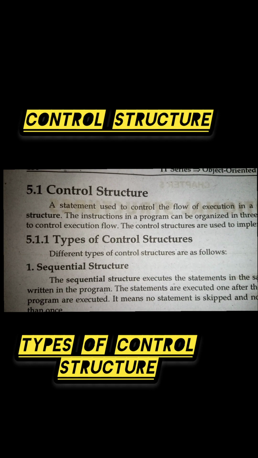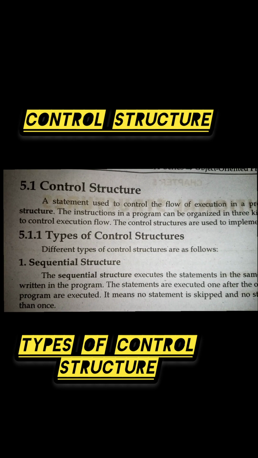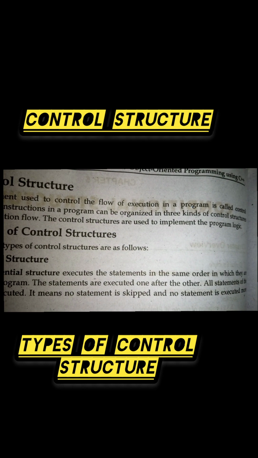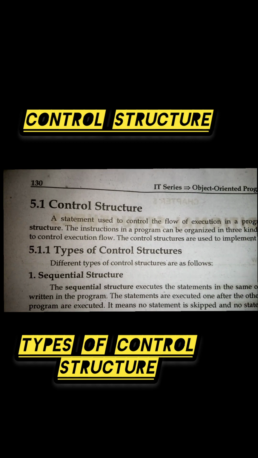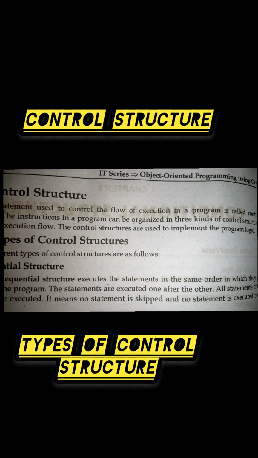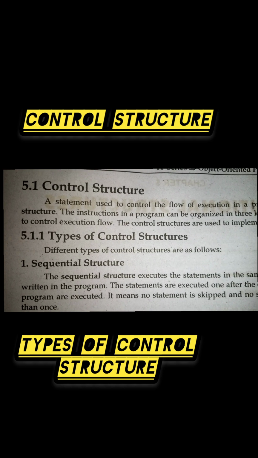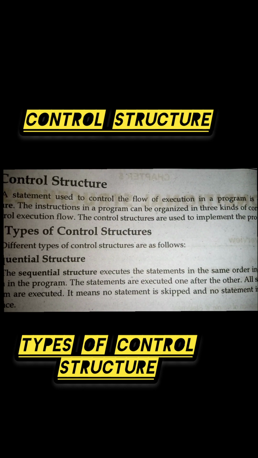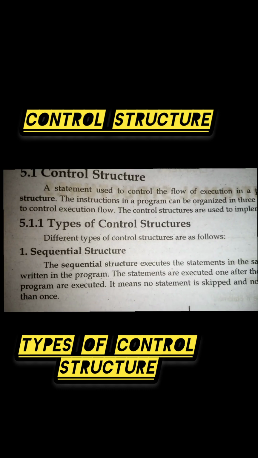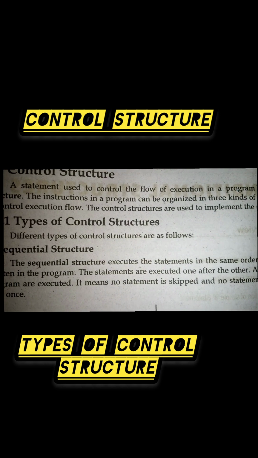Today we discuss the topic: what is control structure. A statement used to control the flow of execution in a program is called control structure. The instructions in a program can be organized in three kinds of control structure. To control execution flow, the control structures are used to implement the program logic. Types of control structure. Different types of control structures are as follows.